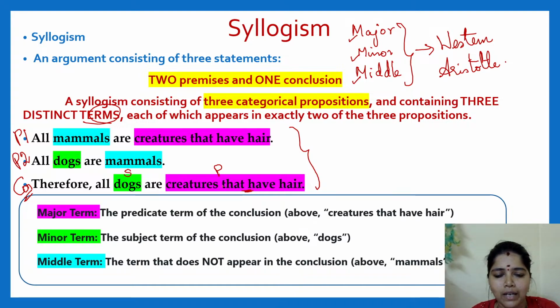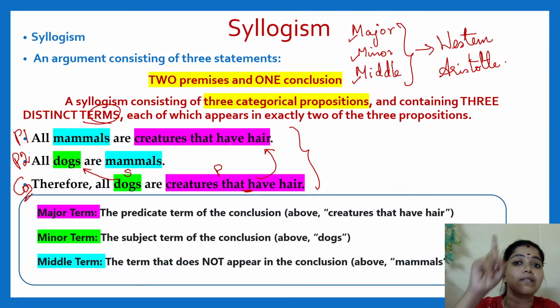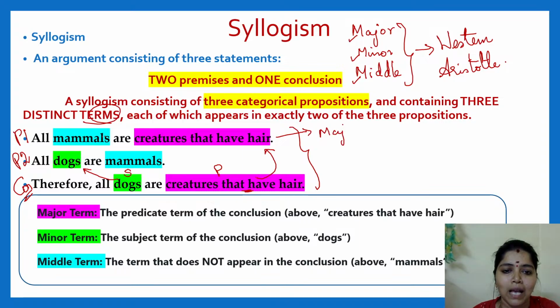The predicate term we call the major term, and the subject we call the minor term, and the term that repeats in the premises we call the middle term. Whatever is in the predicate we call the major term. That major should be in premise 1, and this premise 1 we call the major premise. Please note it down in your notebook, as these are very important basic concepts of fallacy.